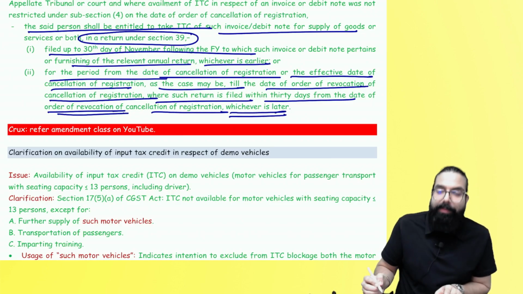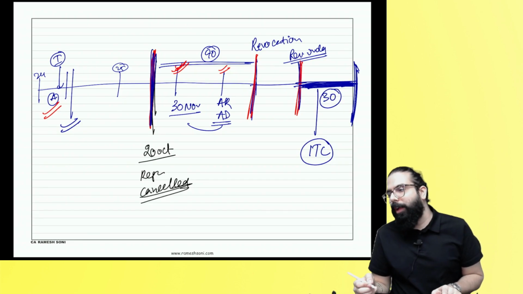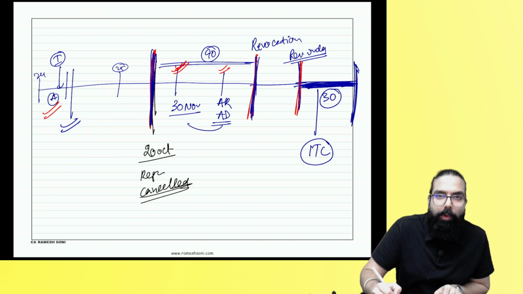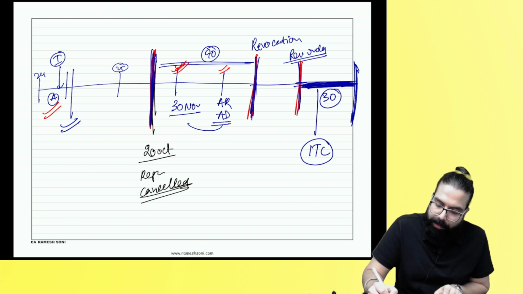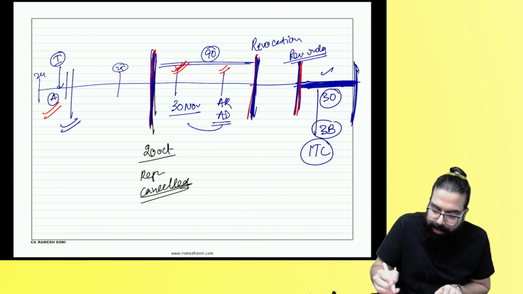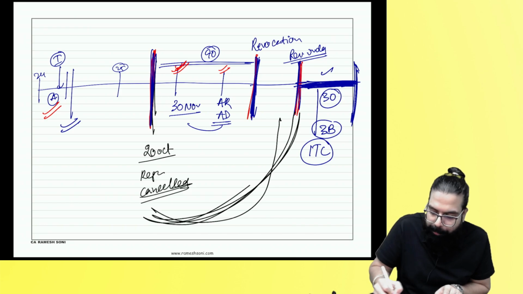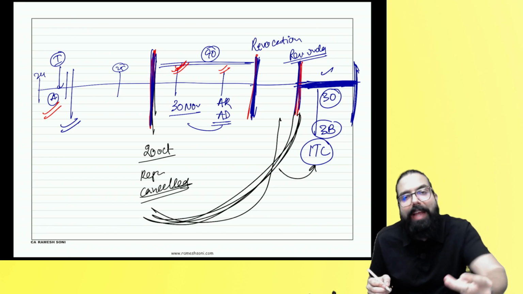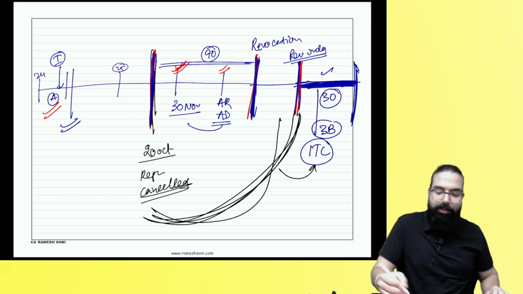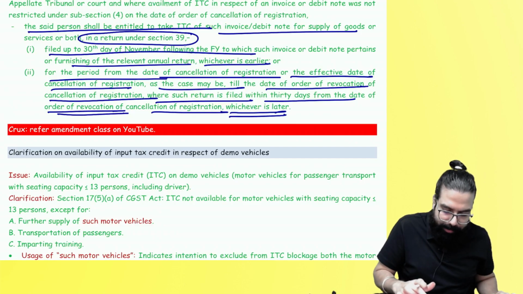whichever is later. So what they are telling is, your registration got cancelled, then the revocation order came. Once you apply for revocation, the revocation order will come, and whichever GSTR 3B returns are pending from your cancellation order till your revocation order, you will file within the next 30 days. In that, you can take the credit. That's all they have told. Done, sir. This point is clear. Let's read the next point over here.